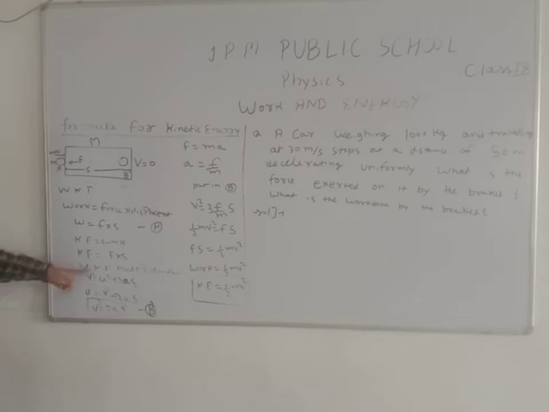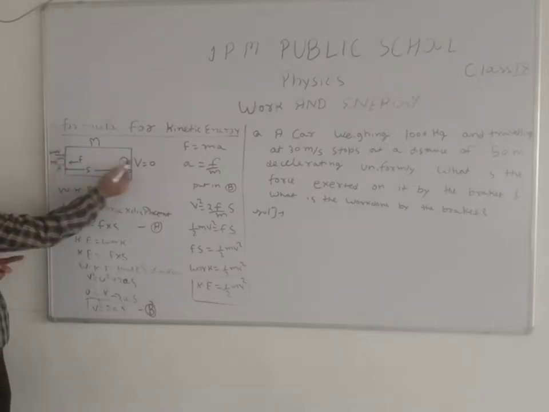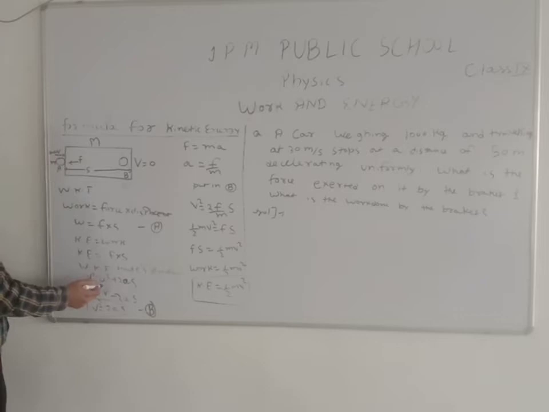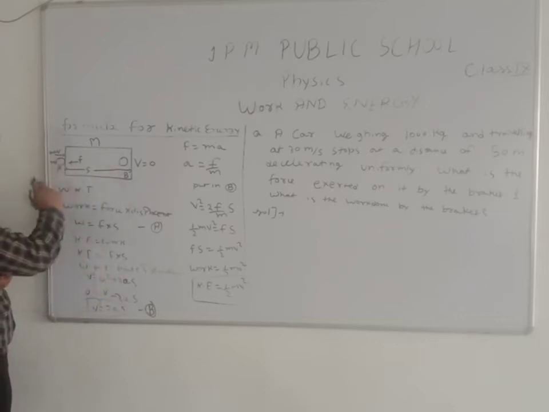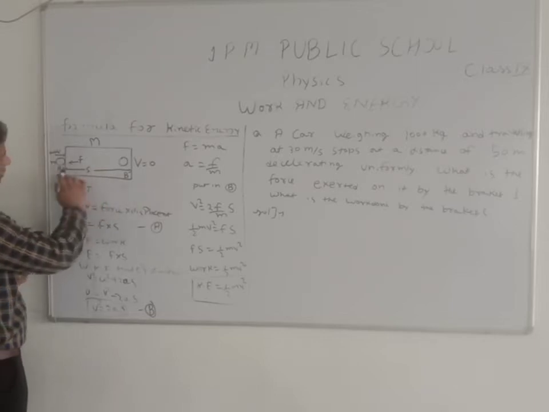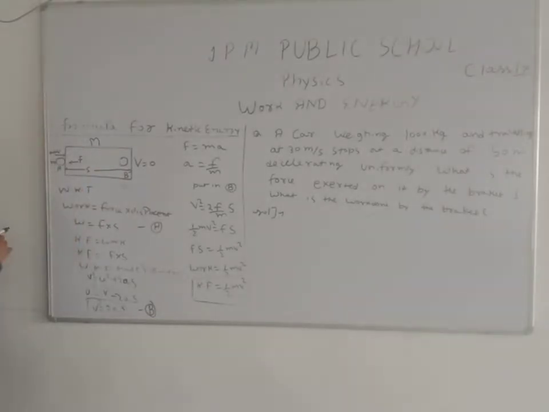We know the third equation of motion, v square equals u square plus 2as. We know the value of final velocity is 0 and the value of initial velocity, small u, is v, and the value of a is minus a because the ball is retarded and after some time the ball is stopped. It means final velocity 0, so the ball is retarded, taking negative acceleration, minus a. So 0 square equals v square minus 2as. So v square equals 2as.